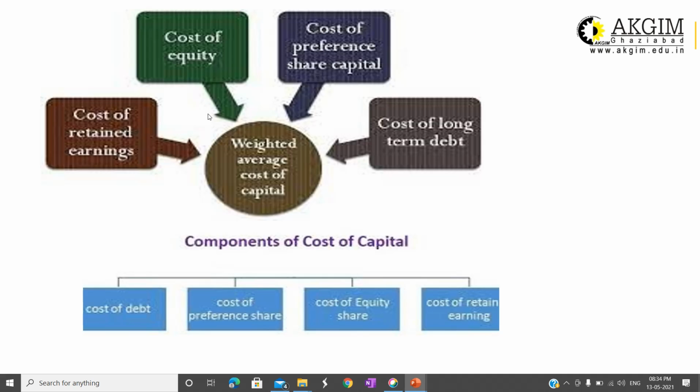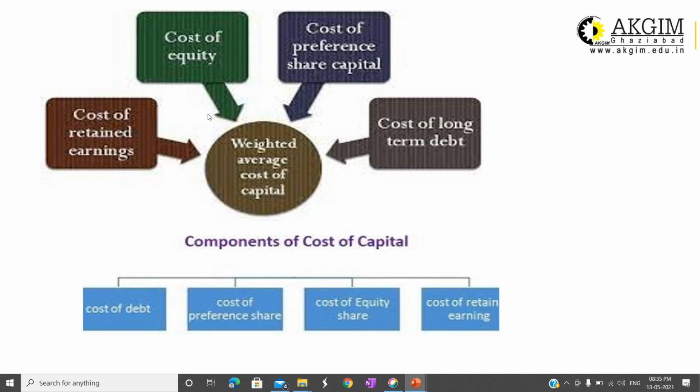Now, what are the different components of cost of capital? Because the company is using different sources in their business. Sources means sources of finance, sources of fund. So different sources of funds are used by the company in the business. So there are different costs of capital too. If the company is using equity share, the cost of equity share capital will be there. If the company is using preference share capital, the cost of preference share capital is there. Then cost of debt, cost of retained earnings, and the combination of all these will be known as weighted average cost of capital or WACC. So these are the different components.